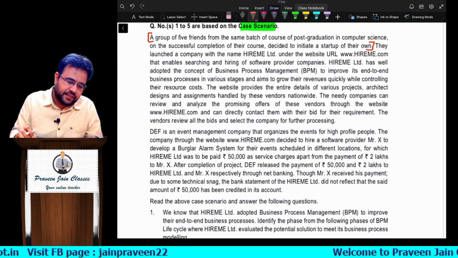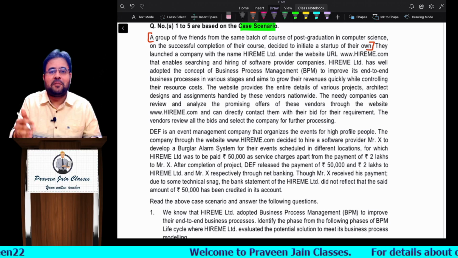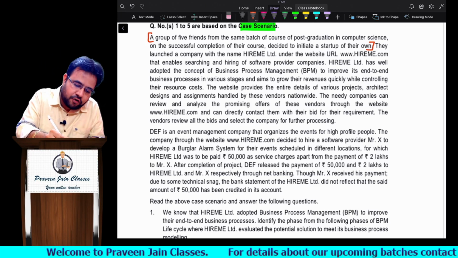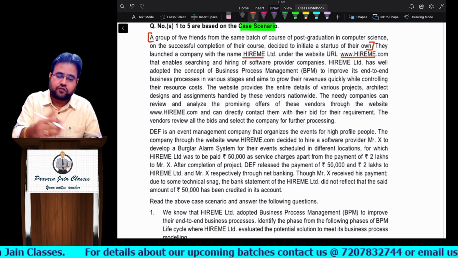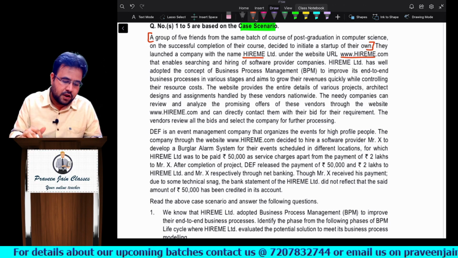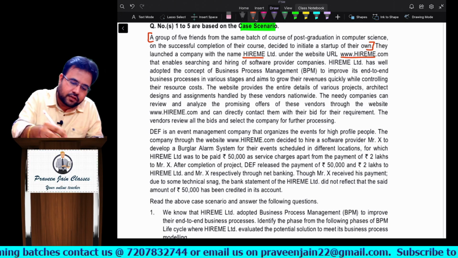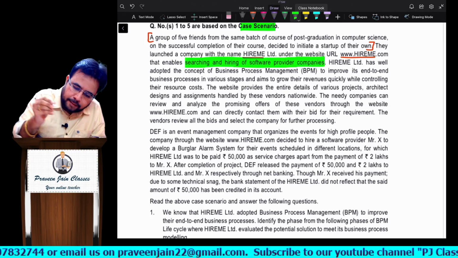Very good. They launched a company by the name Hire Me Limited. Mostly "Hire Me" was what people were talking about. So Hire Me Limited, okay. They have launched one company and they are also having one website with that name. Now what is the job of this company, sir? That enables searching and hiring of software provider companies.